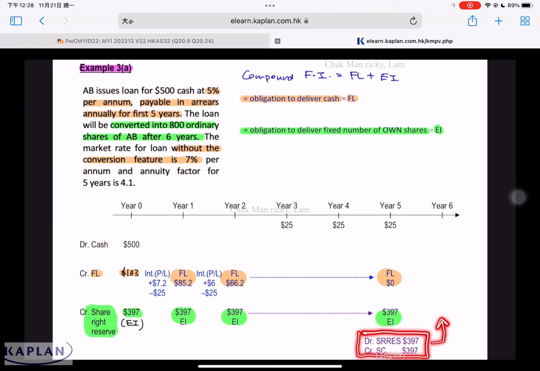That's the entire cycle. The reason I go through this is because I want to demonstrate to you the meaning of substance of the contractual arrangement. In substance, when we issue this type of instrument, there are 2 components. One is a financial liability, the other is an equity instrument. If it's a liability and equity, we have to account for them separately. We must always calculate liability first, then the balance is equity. After that, you have to think about the effect for subsequent years. We'll look at an example of a compound financial instrument which is more common in exams, a convertible loan.